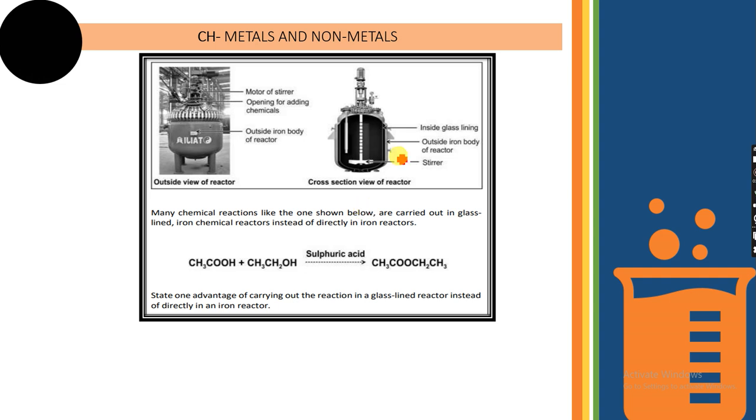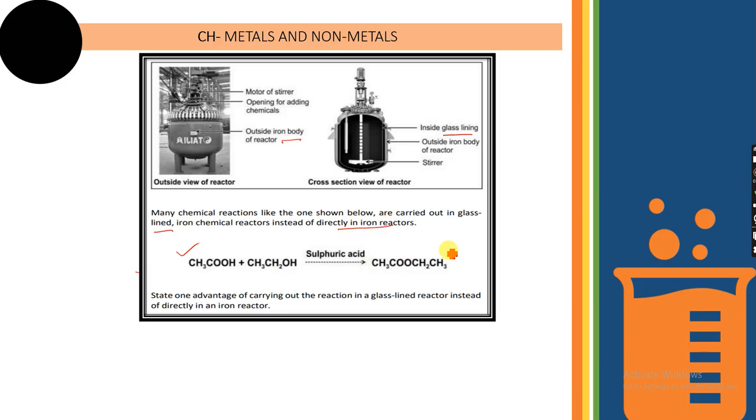Right, moving to the next one. This is a diagram based question. You have a reactor here, it's already given. The reactor is made up of an iron body and the inside of the reactor is lined with glass. Now, it is given here that many chemical reactions like the one shown below are carried out in a glass lined iron chemical reactor instead of directly in iron reactors.